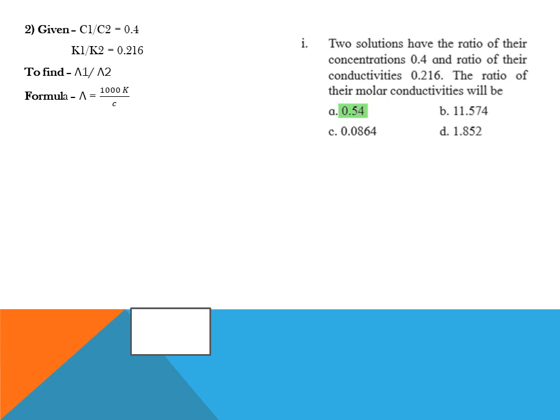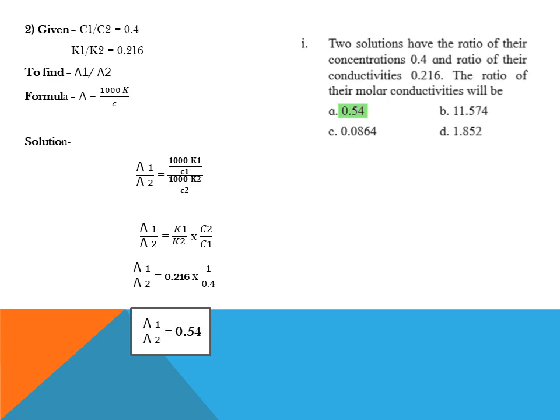The formula is going to be the same, but we need to rearrange it. First of all, I will write the formulas for each molar conductivity as it is. So we can see that 1000 gets cancelled out, and we are left with this formula K1 by K2 into C2 by C1. Because this C2 by C1 has got reversed, this value 0.4 will also get reversed. So after plugging the values, the ratios, doing the maths, we get answer ratio of molar conductivities as 0.54, which is option A.